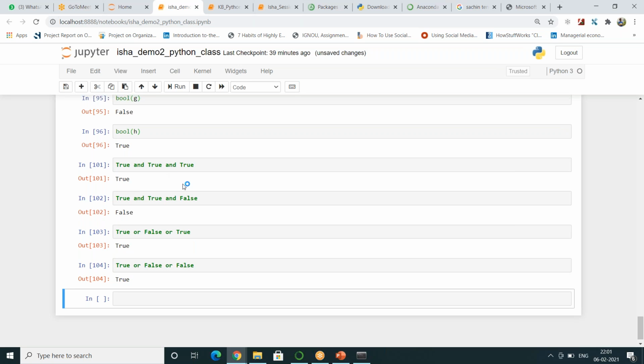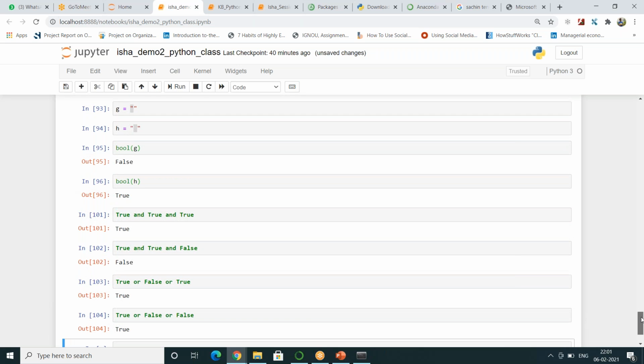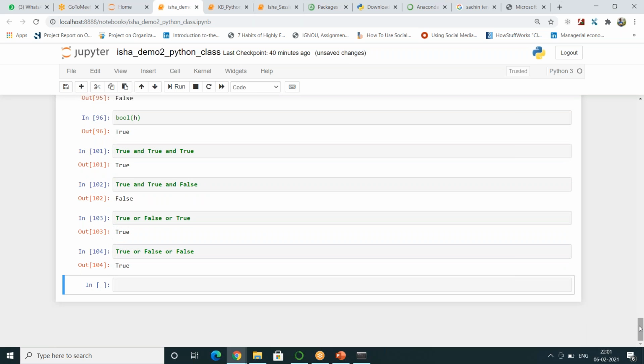So this is about the Boolean operators within Python. Any questions on what we have covered so far? Just ask me, guys, if you have any. No, sir. Okay, thank you.